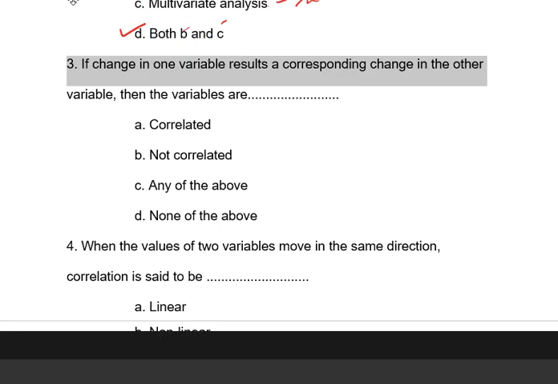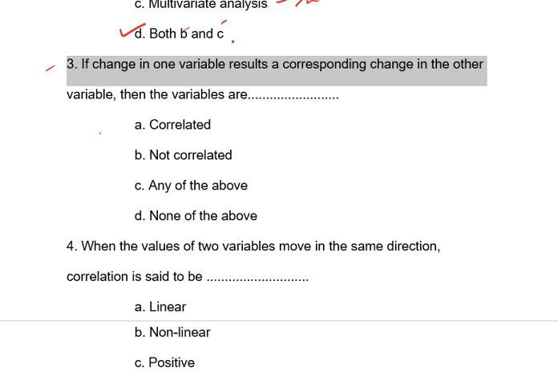Question number 3. If a change in one variable results in a corresponding change in the other variable, then the variables are called: not correlated, correlated, any of the above, none of the above. If a change in one variable impacts the other variable, it is actually called correlation. Then the correct answer is correlated. It is the meaning of correlation. Next question.